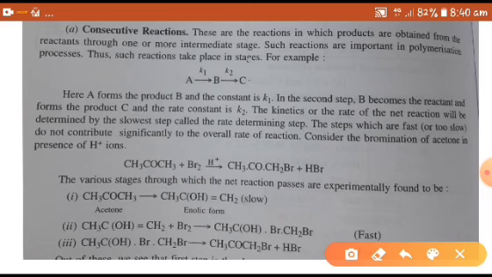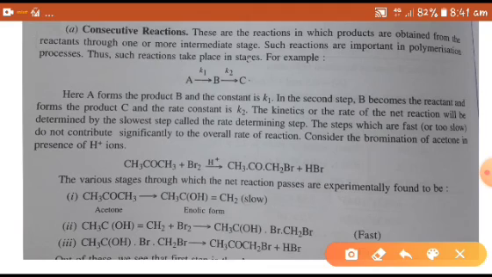The kinetics or the rate of the net reaction will be determined by the slowest step, called the rate determining step. We know that the slow step is the rate determining step. The steps which are very fast or too slow do not contribute significantly to the overall rate of reaction.